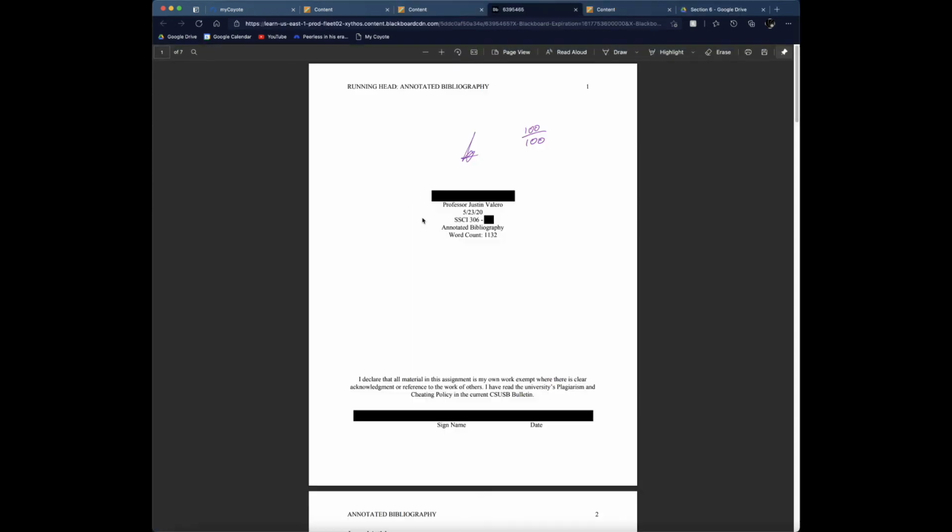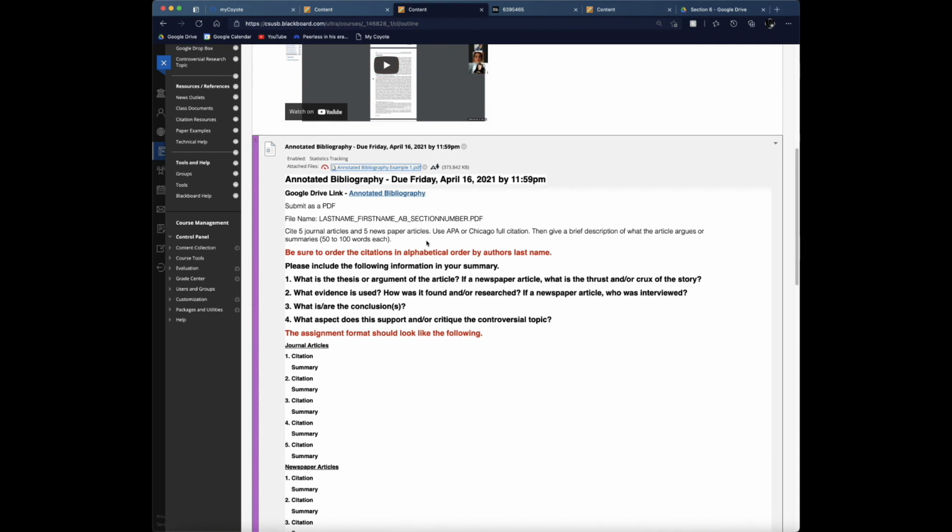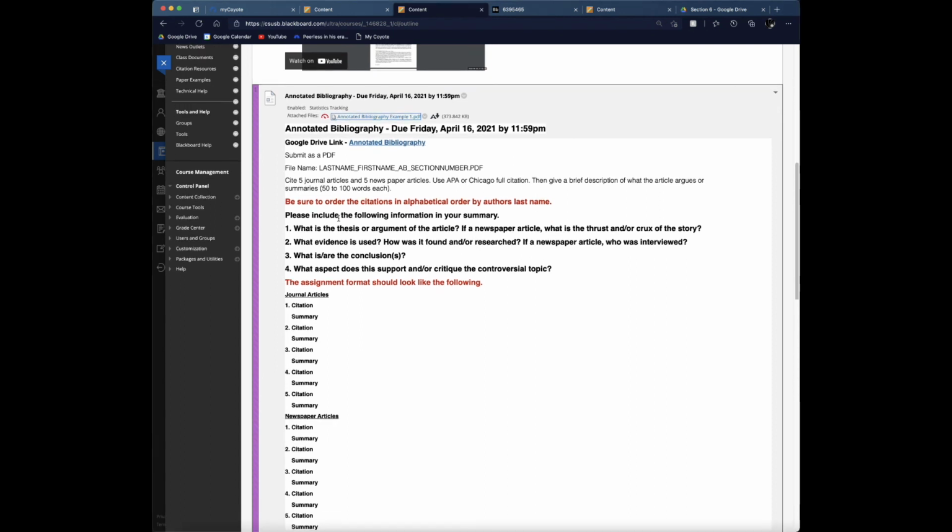So if you click on that, that's the actual example paper that I offer for you to kind of have as a reference. Be sure when you submit your annotated bibliography, please submit it as a PDF, and also name your file in that order: last name, first name, then put AB for annotated bibliography, and then include your section number. And then be sure to order the citations in alphabetical order by author's name and include the following information in your summary.